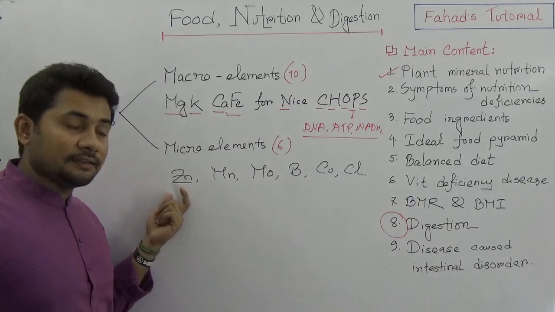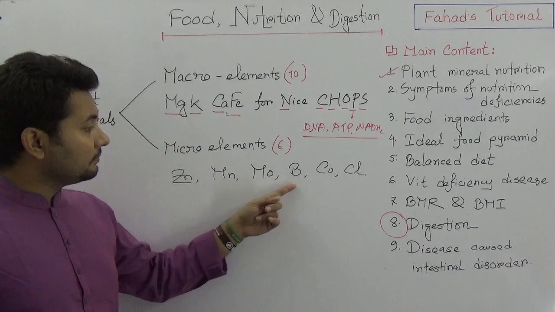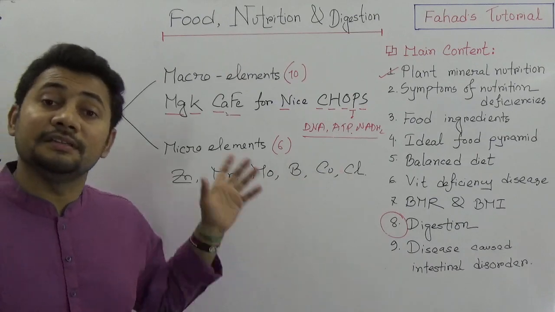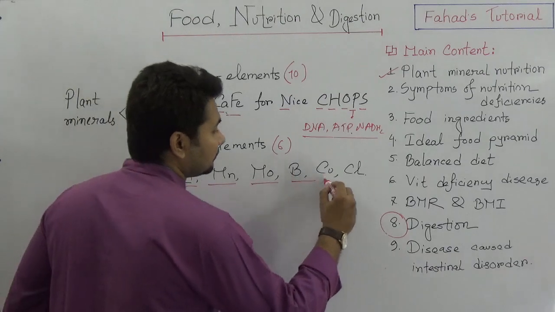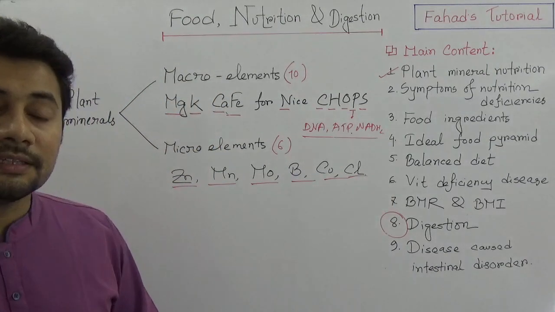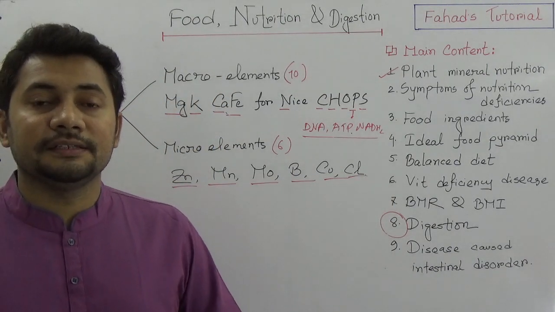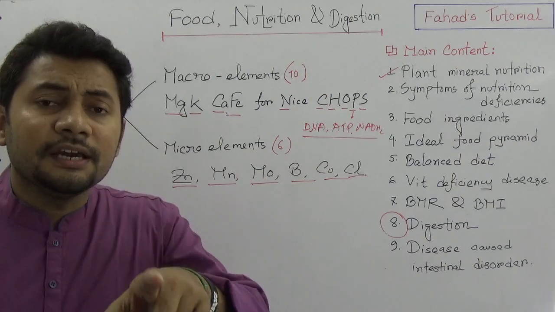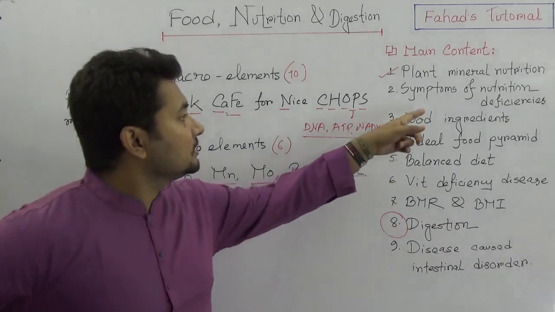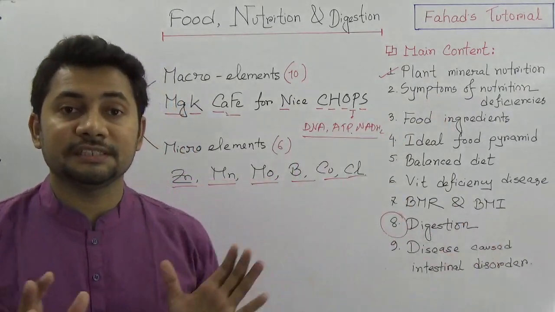Think about zinc, manganese, molybdenum, boron, copper and chlorine. If you look at the lines of your books, it's written what the functions of these elements are. And if you see the next page, the symptoms of nutrient deficiencies are given.